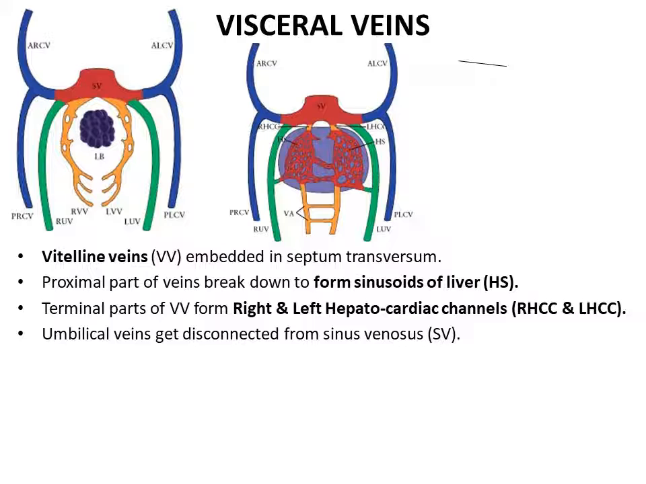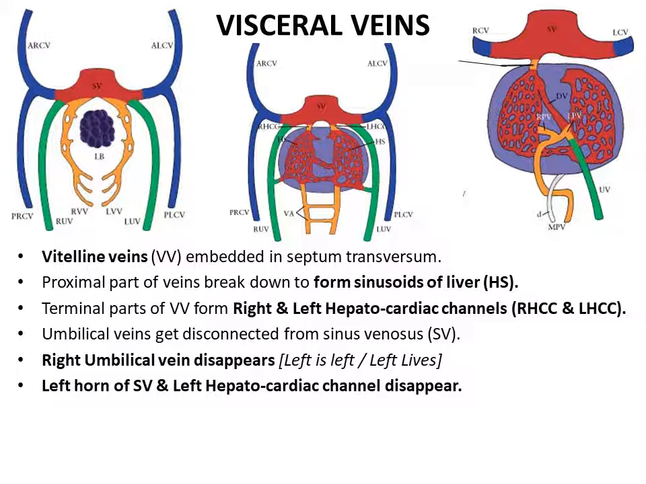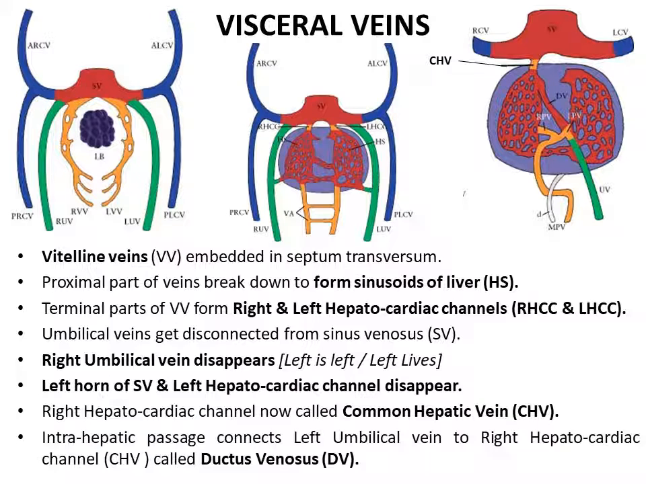The umbilical veins get disconnected from the sinus venosus. The right umbilical vein now disappears. The left umbilical vein lives. The left horn of sinus venosus and the left hepatocardiac channel also disappear. The remaining right hepatocardiac channel is now called the common hepatic vein. Another intrahepatic passage develops, which connects the left umbilical vein to the right hepatocardiac channel. This duct is called the ductus venosus.